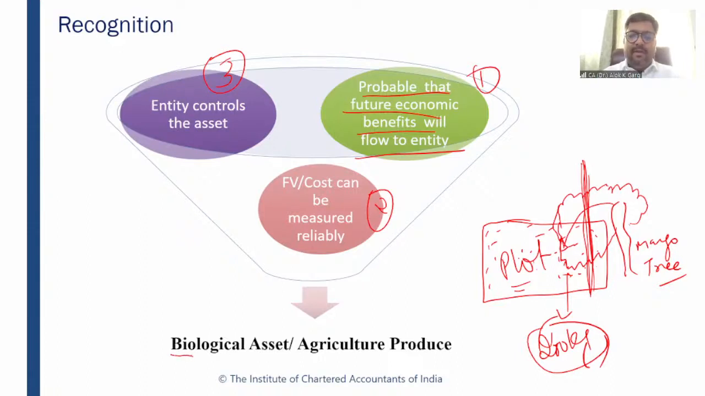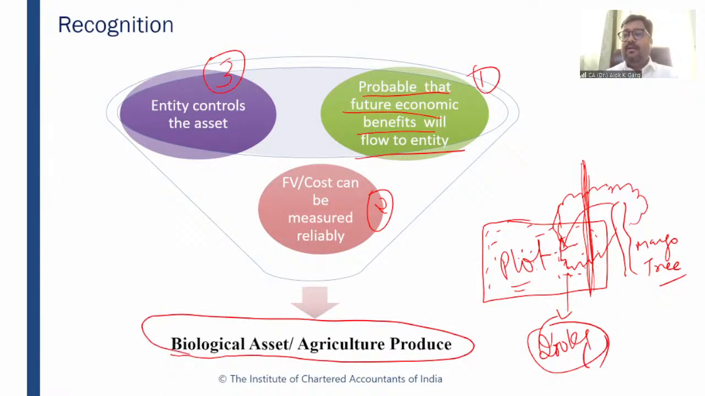So for every biological asset or agricultural produce to be recognized under Ind AS 41, the future economic benefit should be probable, there should be a fair value which can be measured reliably, and the entity must be controlling that particular asset, right?